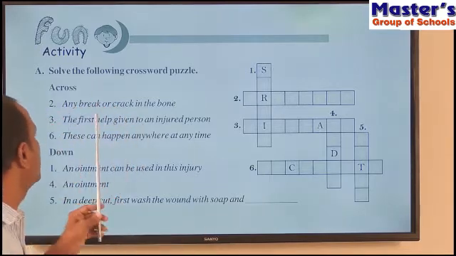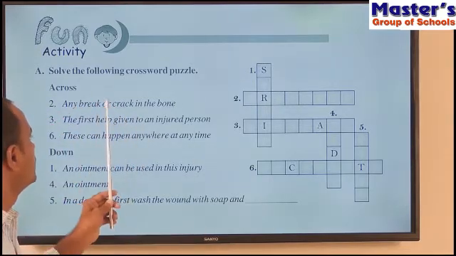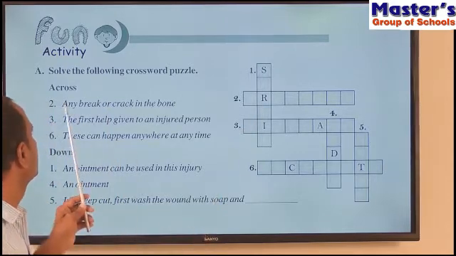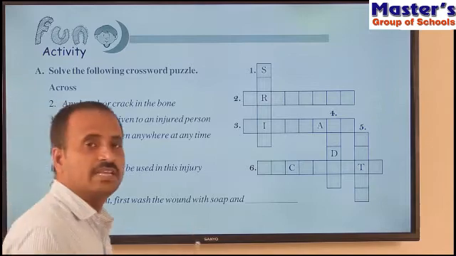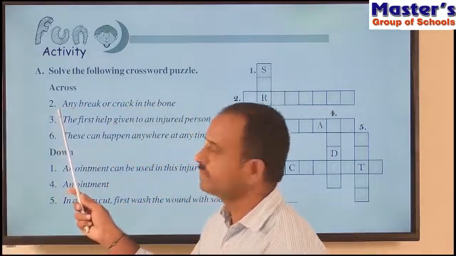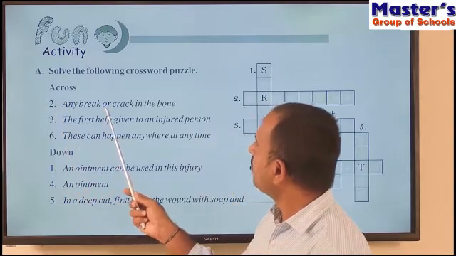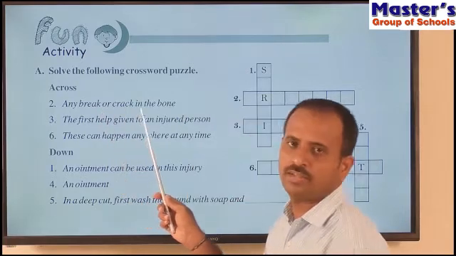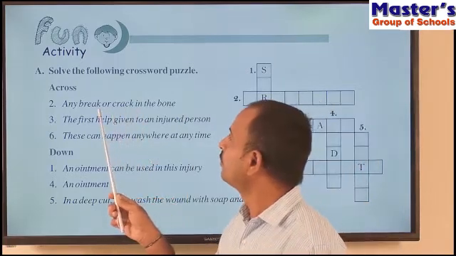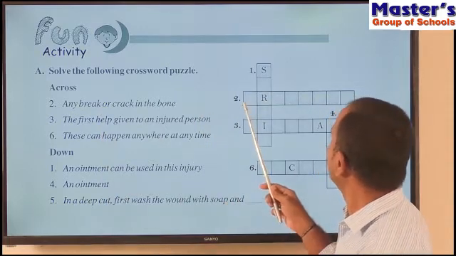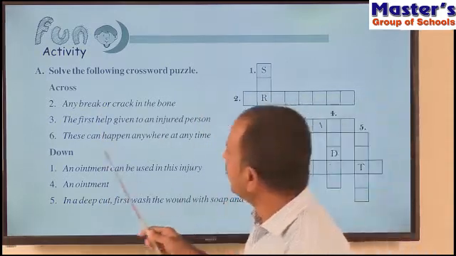So these are the hints they have given. By using these hints, we have to fill this puzzle. So children, what are the hints they have given? Look at the screen. The second one: any break or crack in the bone. We have to fill the answer for the second one in the second row. In the same way, what is the third one?